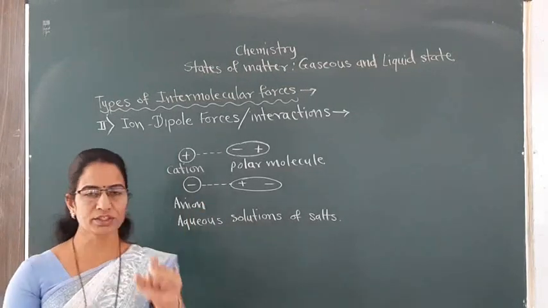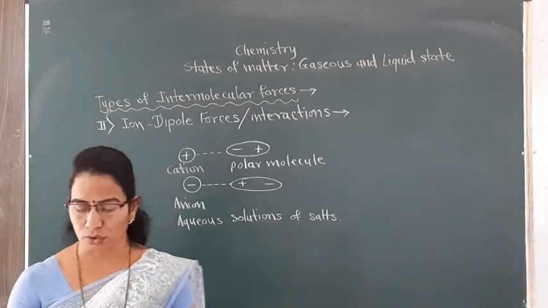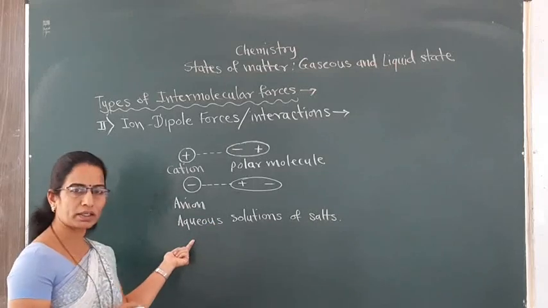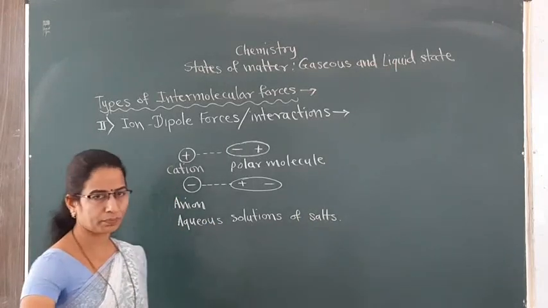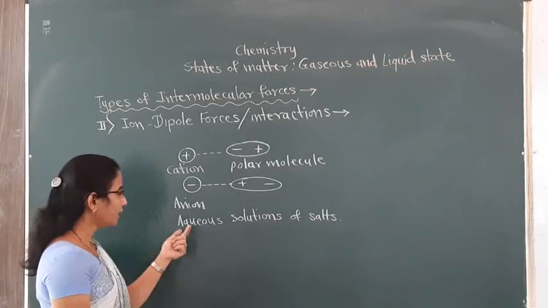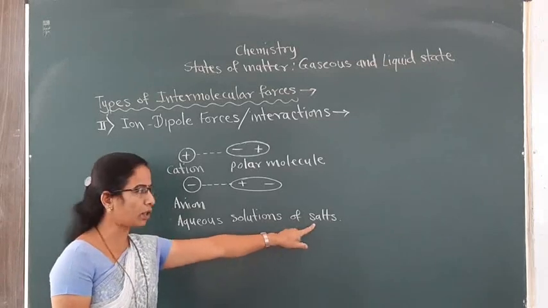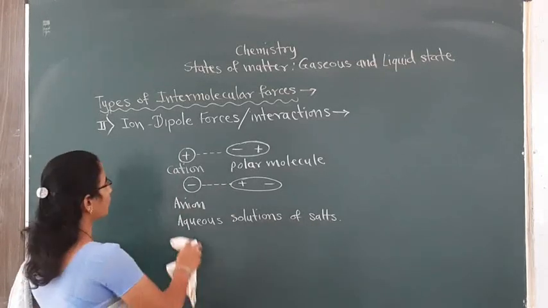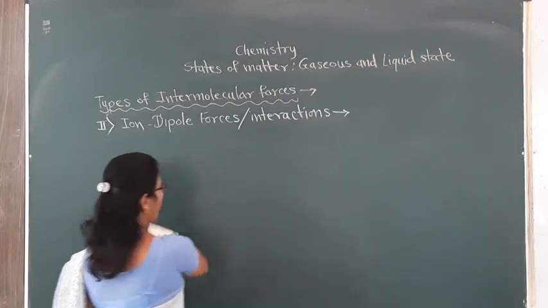When such salts are dissolved in water, aqua means water, you get the aqueous solutions of salts. Then the interaction arises between the ions of that salt and water. That will be again the ion dipole interaction.